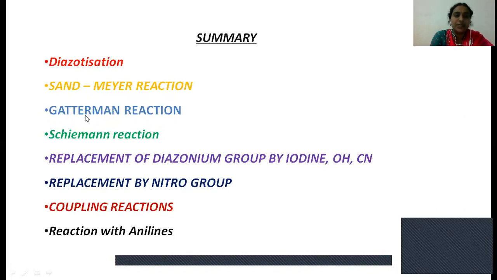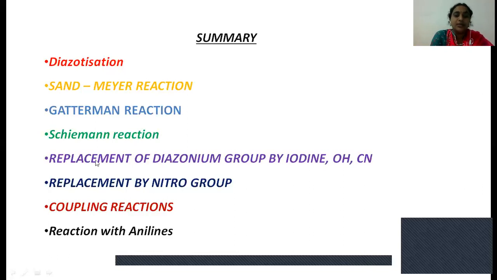Next we studied the Gattermann reaction. In this reaction, benzene diazonium chloride reacts with copper powder, which acts as a catalyst, in the presence of HCl, and produces chlorobenzene. In the Schiemann reaction, benzene diazonium chloride reacts with sodium tetrafluoroborate and produces fluorobenzene.